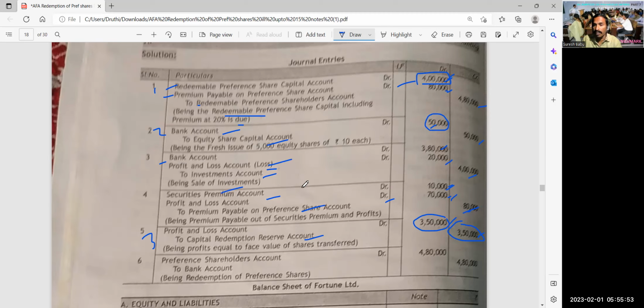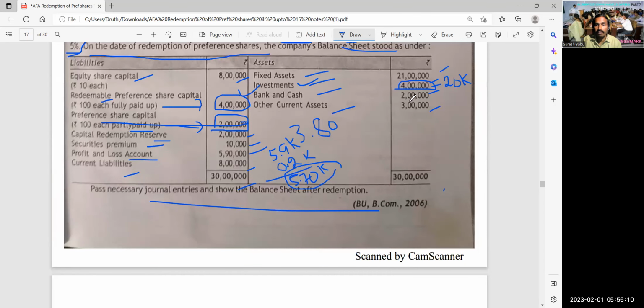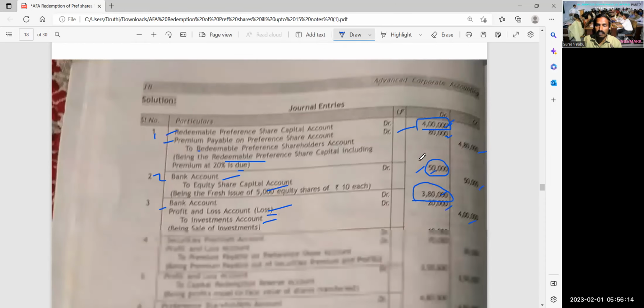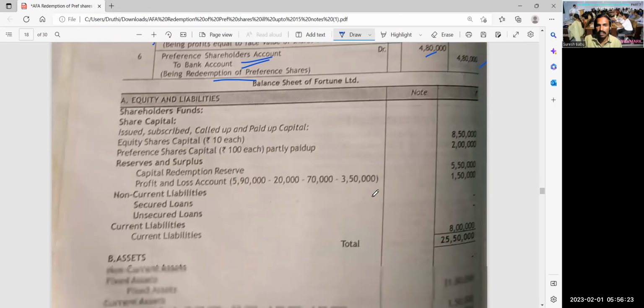How much you need? 4,80,000. It is there with you. How come? So this 3,80,000 rupees is being received, right? Cash received because you're selling the investment. This 50,000 rupees has also been received, 4,30,000 rupees. And in the balance sheet, you have 2 lakh rupees. So that means more than 4,80,000 is available. Now you pay. So preference shareholders account debit 4,80,000 to bank account 4,80,000, being redemption of preference shares.